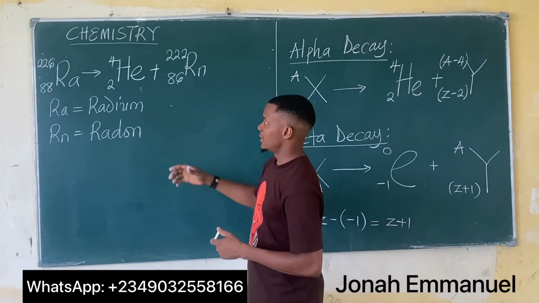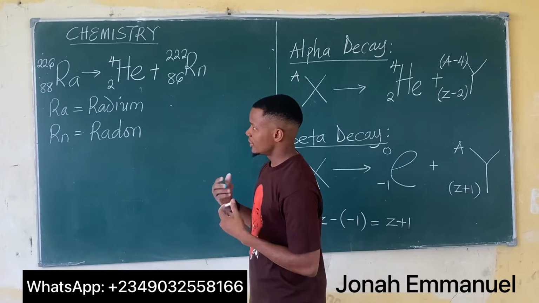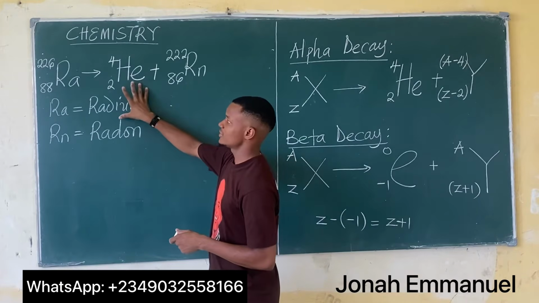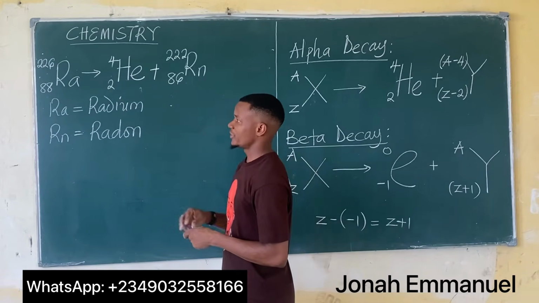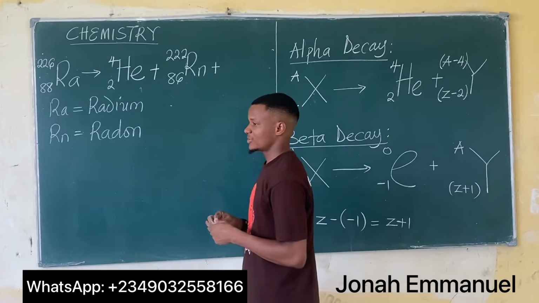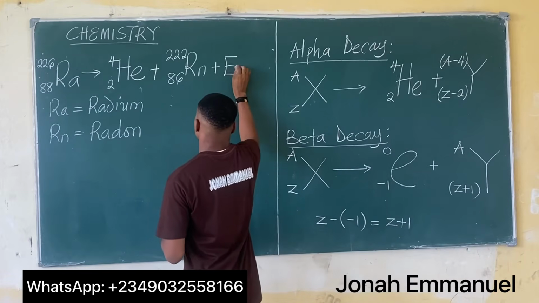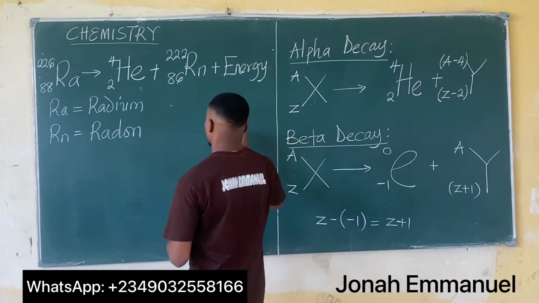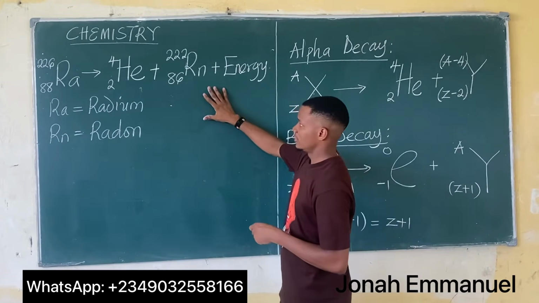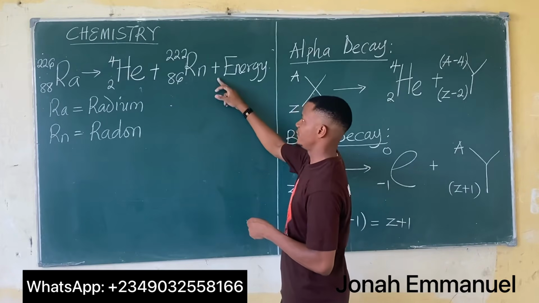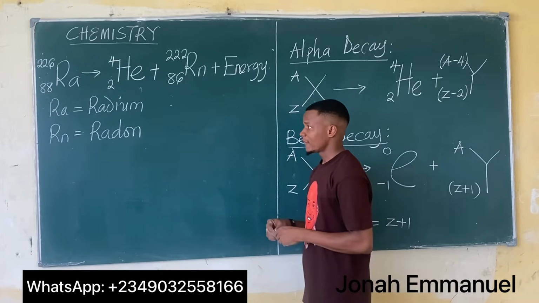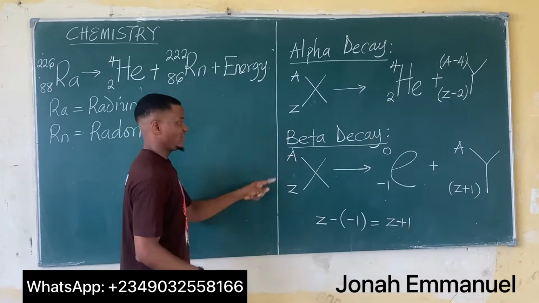Now, of course, we said it is spontaneous disintegration or decay, such that since it's an alpha decay, an alpha particle is released, and we said at the end you have energy being released. Of course, we said it's heat energy. It becomes plus energy. So whenever it comes to writing radioactive decays, at the very end there should be energy there. So this is an example of an alpha decay. Let's take an example to explain beta decay.